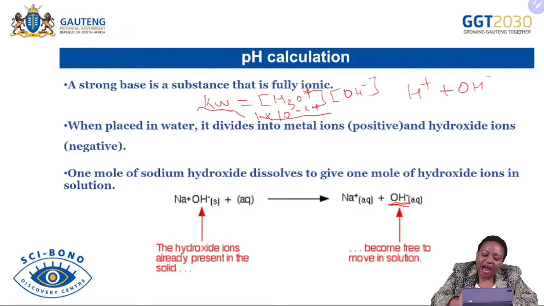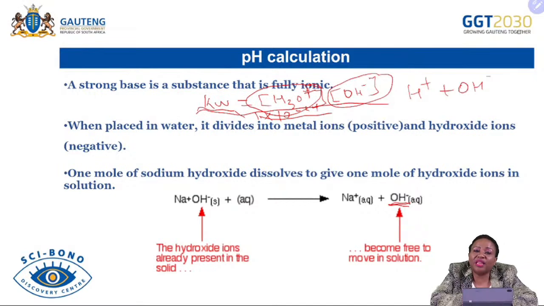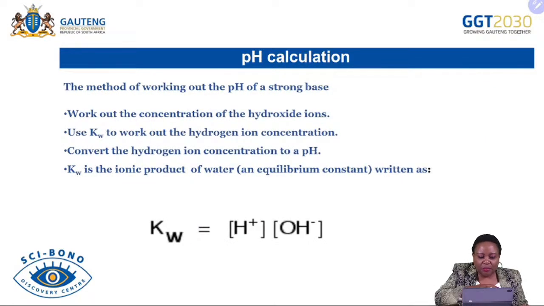Where can I find hydroxide ions? I can find hydroxide ions here, and I can also find hydrogen ions here. So it is easy for me. If I know the hydroxide ions, I can find the hydrogen ions by using the Kw formula. So when we calculate the pH of bases, the constant ionization of water will be very handy for you to use in order to find the hydrogen ions. Let's look at this example. This is what I was just trying to explain.